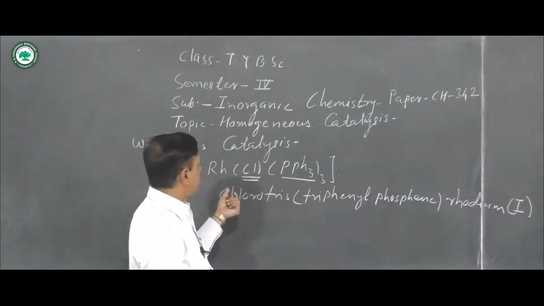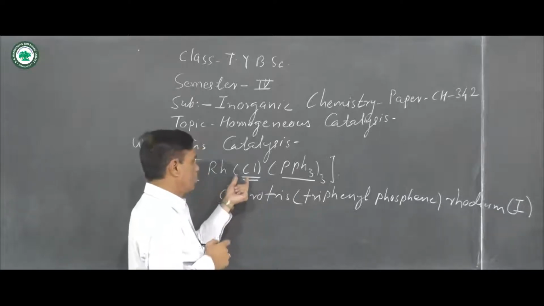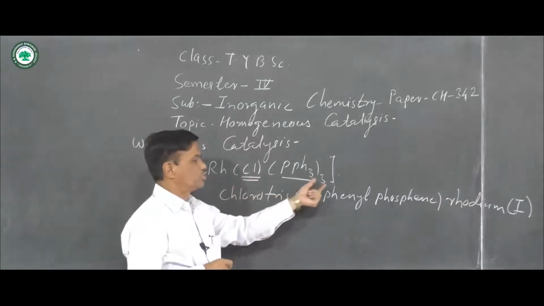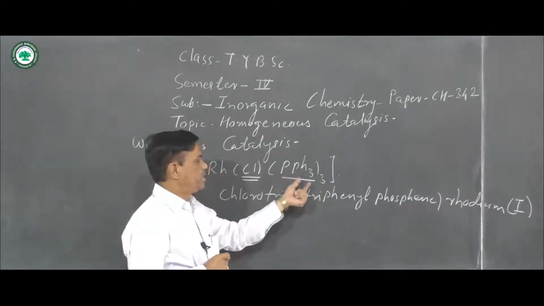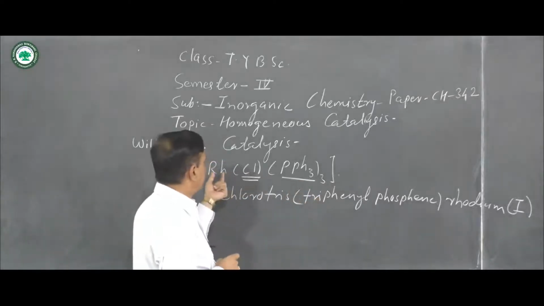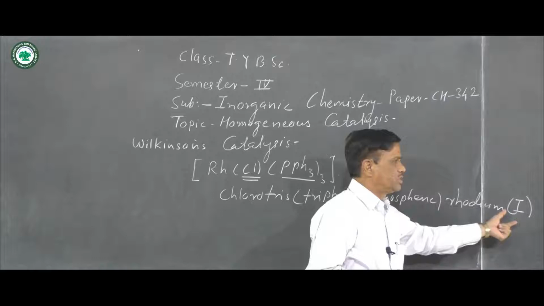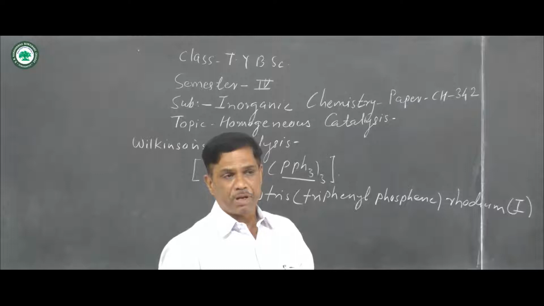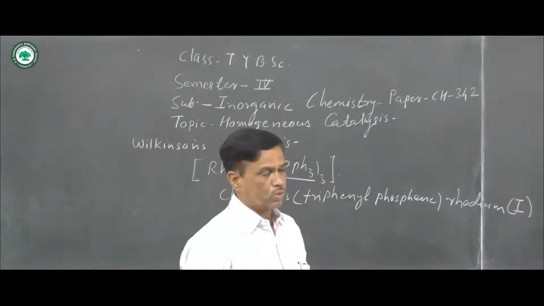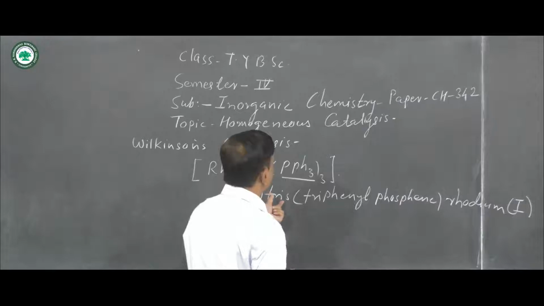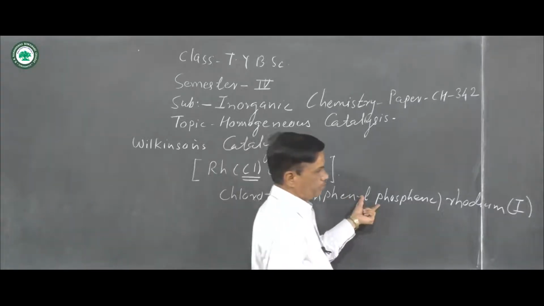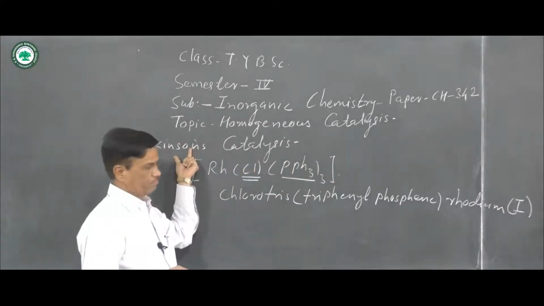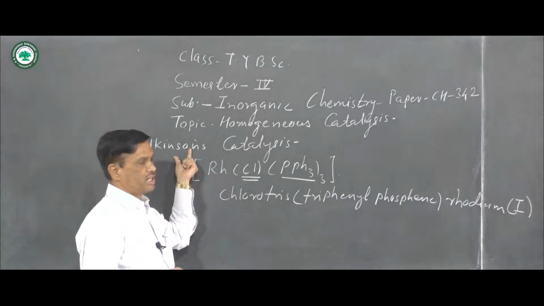The name of this organometallic complex is chloro, one chlorine is there, tris means 3, then PPh3 triphenylphosphine, Rh is rhodium, and the charge on rhodium is +1, represented by Roman numeral I. This chlorotris(triphenylphosphine)rhodium(I) is known as Wilkinson's catalyst.